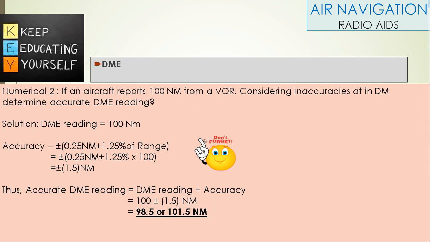Numerical 2. If an aircraft reports 100 nautical miles from a VOR, considering inaccuracies in DME, determine the accurate DME reading. The DME reading is 100 nautical miles, so this is the range. Accuracy formula: plus or minus 0.25 nautical mile plus 1.25% of range. Here it comes out to be plus or minus 1.5 nautical miles. So 100 plus 1.5 or 100 minus 1.5 will be the range of DME reading. It comes out to be 98.5 to 101.5 nautical miles.